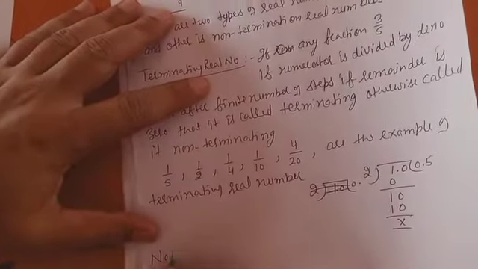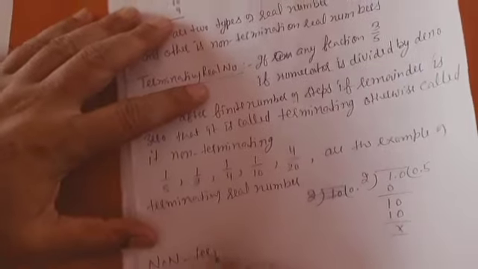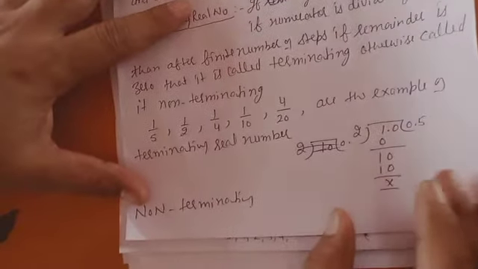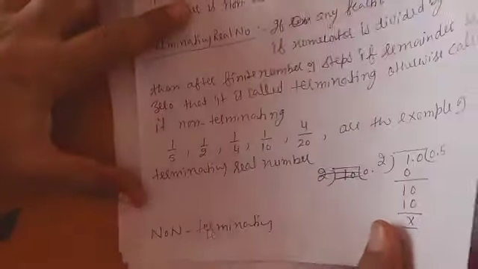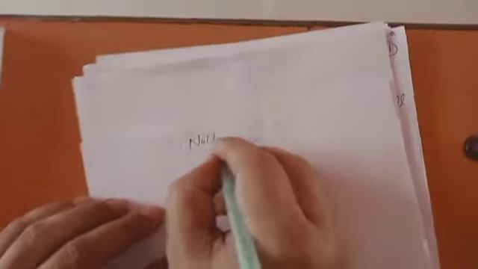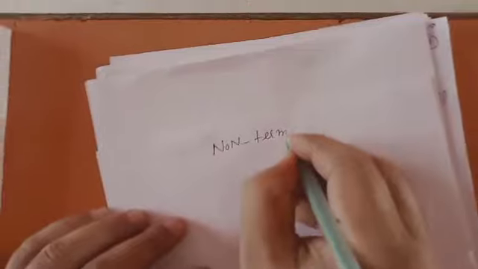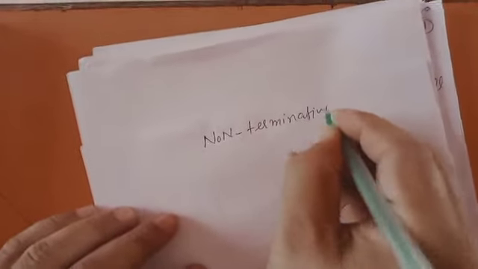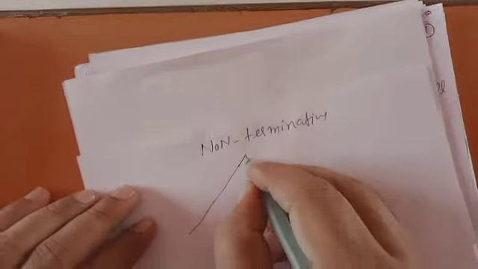Non-terminating is the opposite of it. After a finite number of steps, the remainder is not 0, then it is called non-terminating. Non-terminating is divided into 3 parts.